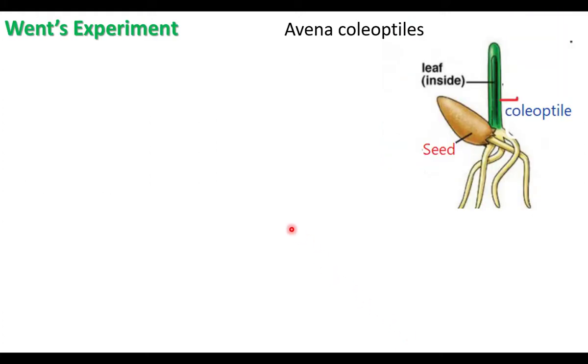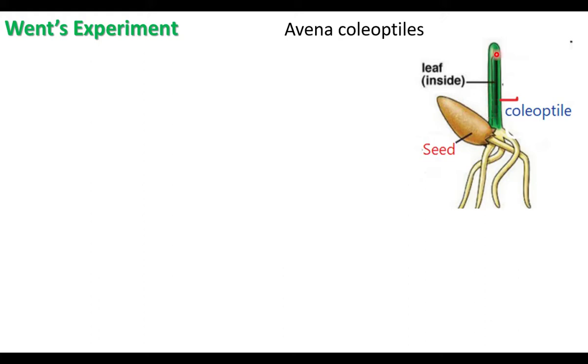Now let us see Went's experiment. Went conducted the experiment on Avena plant. Avena is the scientific name of oats. You know oats very well. Oats is available in all the shops. This is a seed of oats or Avena seed, and this is coleoptile. When the seed germinates, the young shoot system comes out. That is covered by a covering called coleoptile. This is seen in monocot plants. Inside the coleoptile, a young leaf is found.